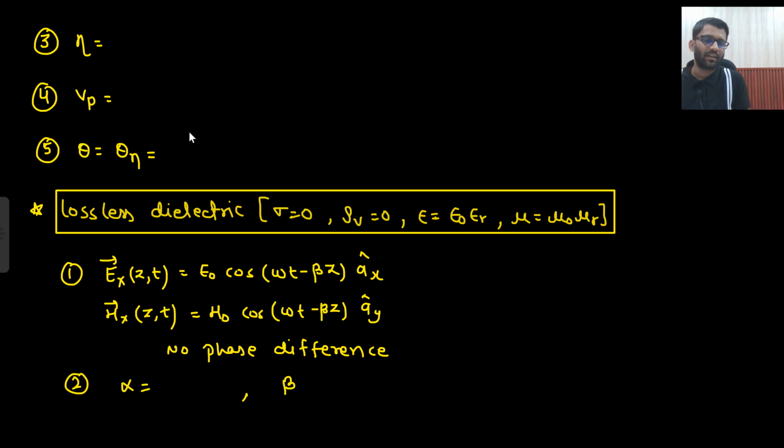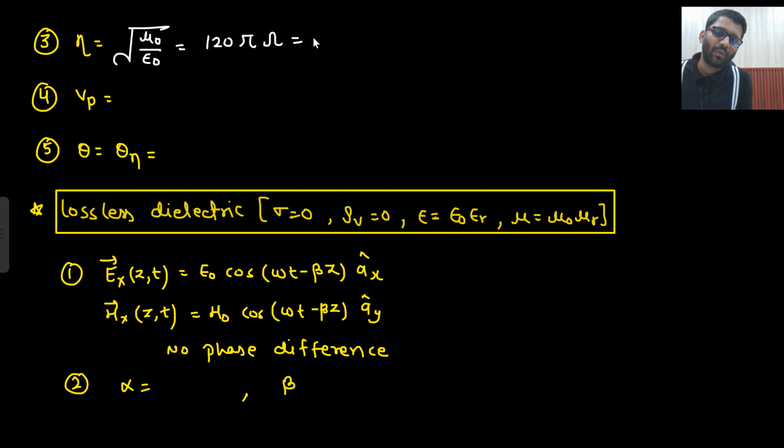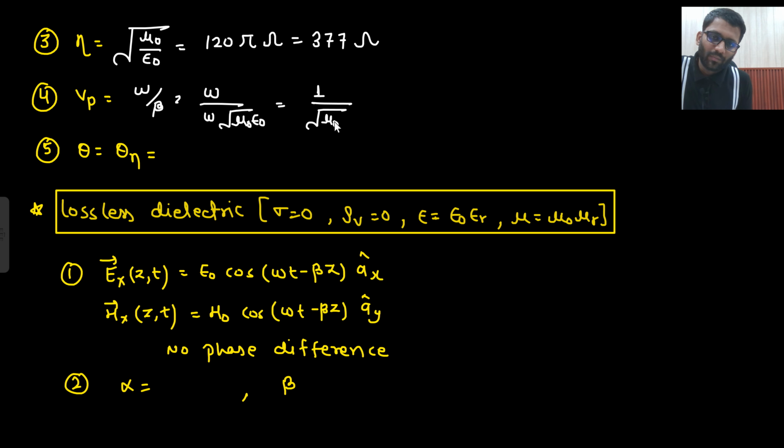And what was your eta here? Eta was simply equal to root of mu naught by epsilon naught, or you can say it was a constant value which was equal to 120 pi ohm, or 377 ohm. What was your Vp? Vp was equal to omega by beta. Beta was 1 upon under root mu naught epsilon naught. And if you solve it, the answer you are going to get is 3 into 10 to the power 8 meter per second.